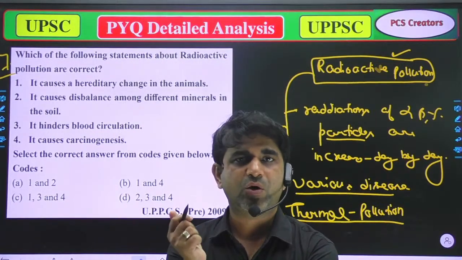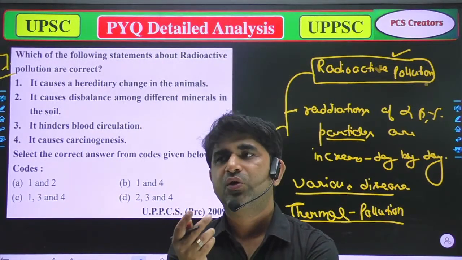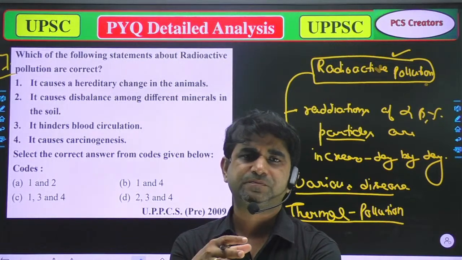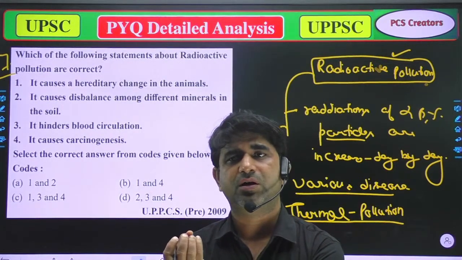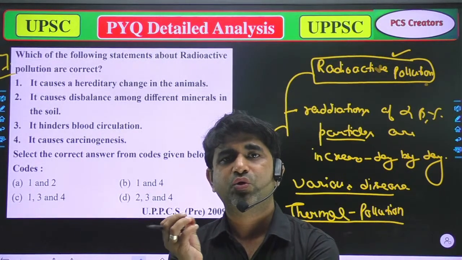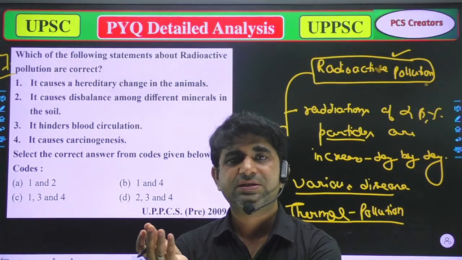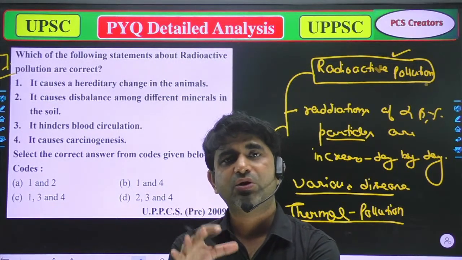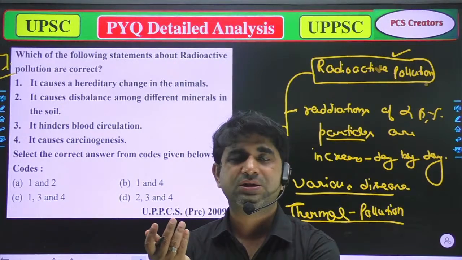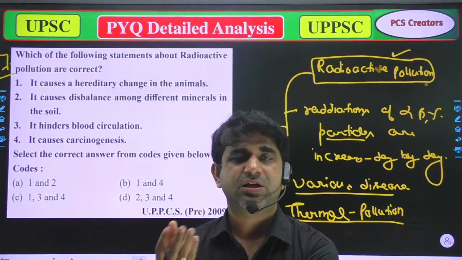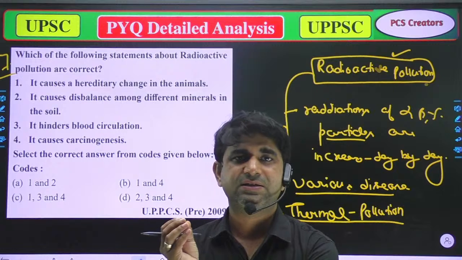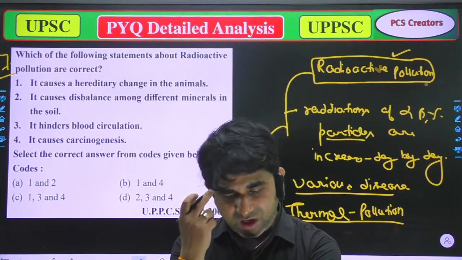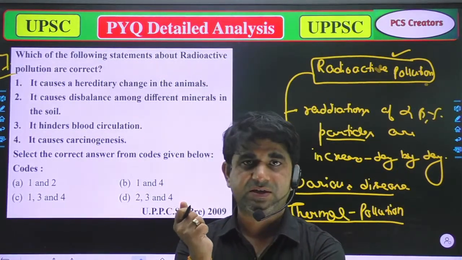In the thermal power plant, where we use nuclear fuels like plutonium, uranium, thorium, these types of metals produce a lot of heat. So that is thermal pollution, and it also releases some radiation, and that causes many skin diseases and some other diseases too. So now you have to say which of the following is correct.